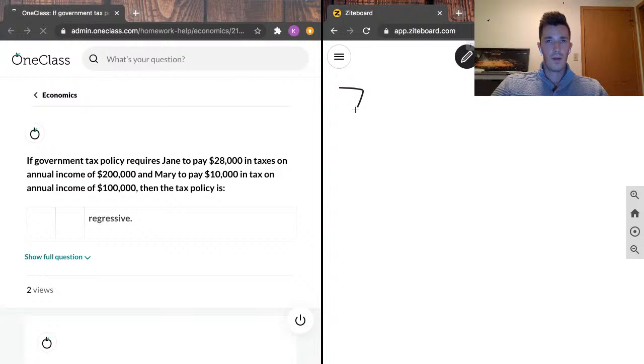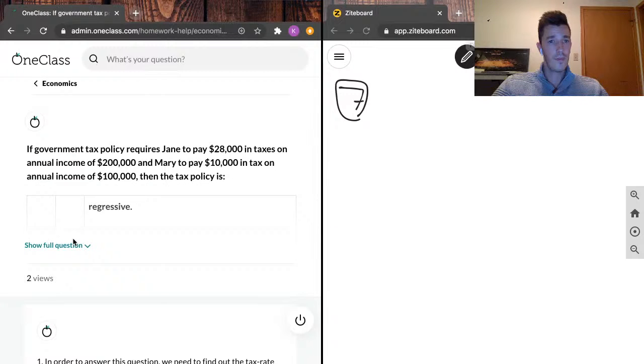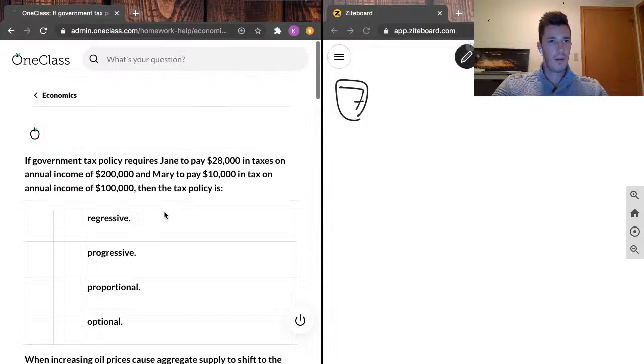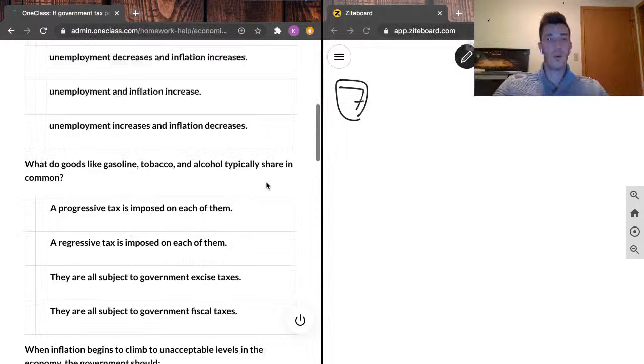Question 7. Probably won't run through all these, but I'll pick and choose a couple, and then we can keep moving forward. So the first one reads, if government tax policy requires Jane to pay 28 grand in taxes on an annual income of 200 grand, and Mary to pay 10 grand in tax on an annual income of 100 grand, then the tax policy is A, regressive, B, progressive, C, proportional, or D, optional.